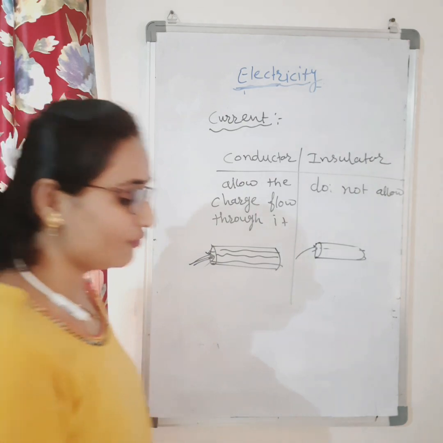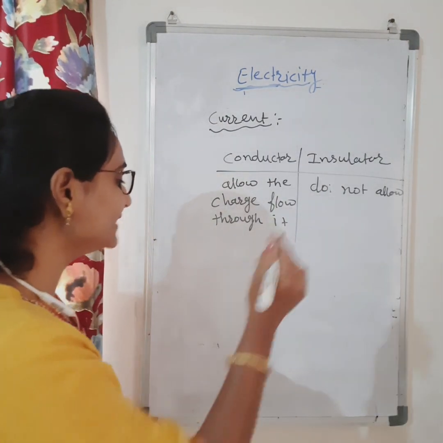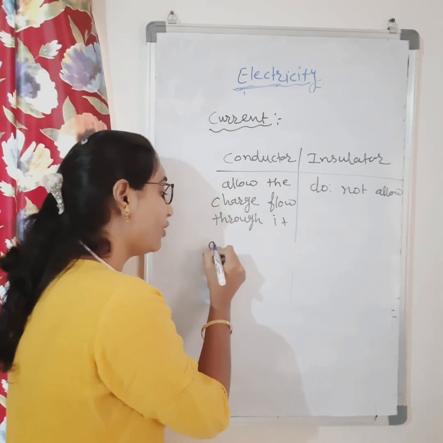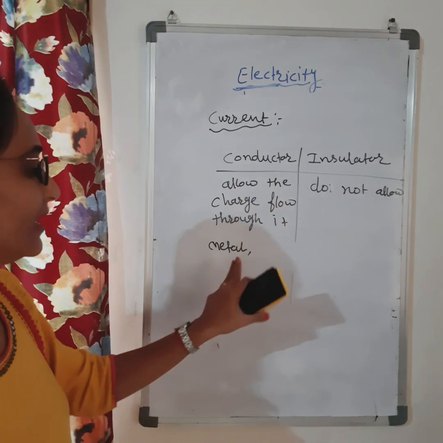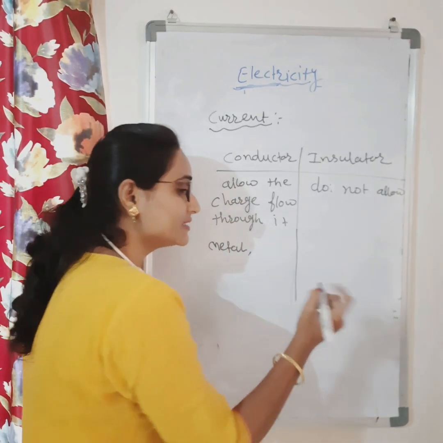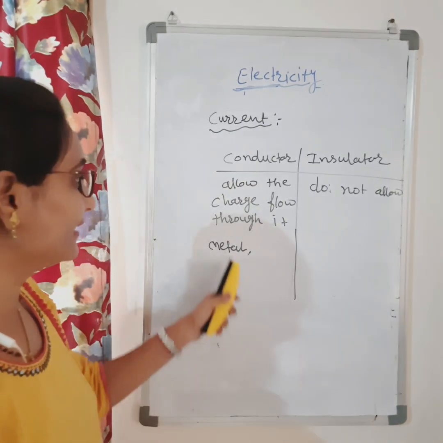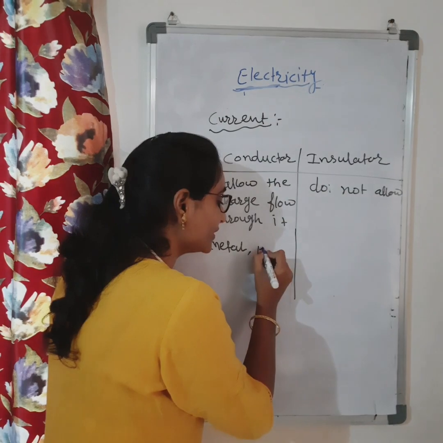Now, if you go for the examples, what are the examples? All metals are good conductors of electricity. Tell me any other good conductor of electricity. Metals and water also.